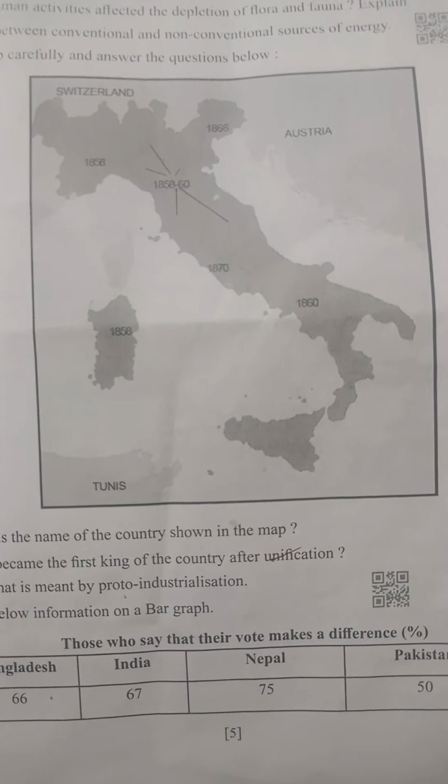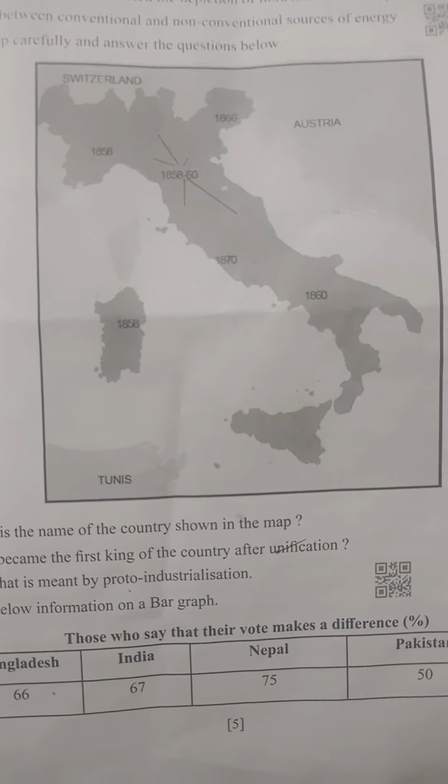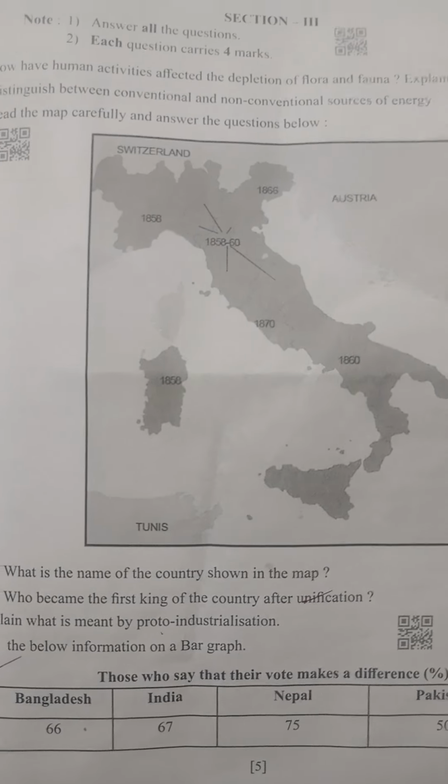Next point, the products were sold in national and international markets. Fifth one, work was done by hand without big machines. Finally, it helped in the growth of industries later, we have to say like that.